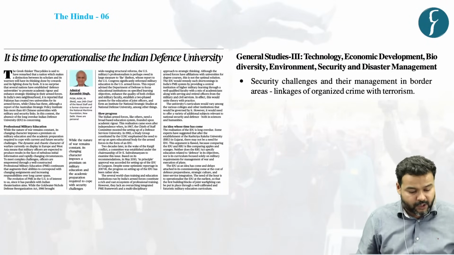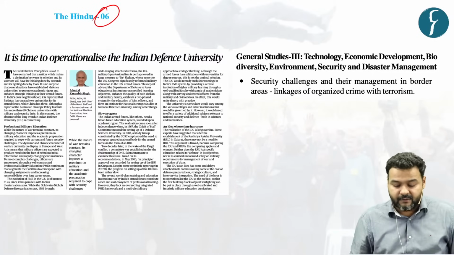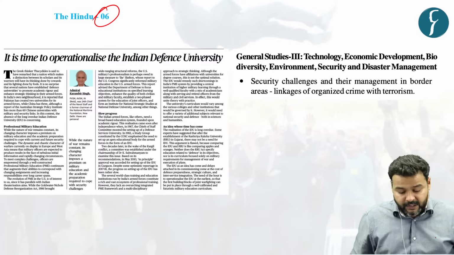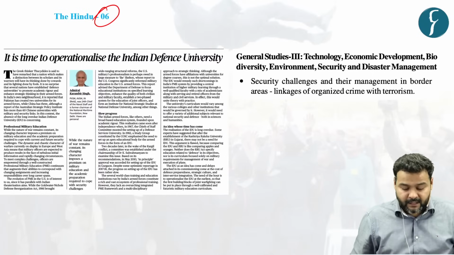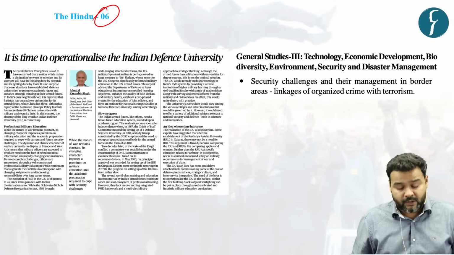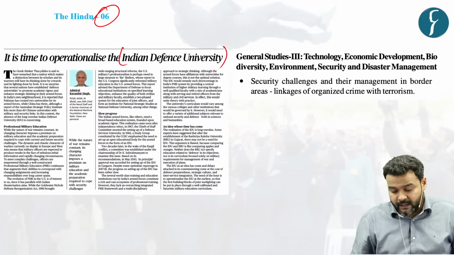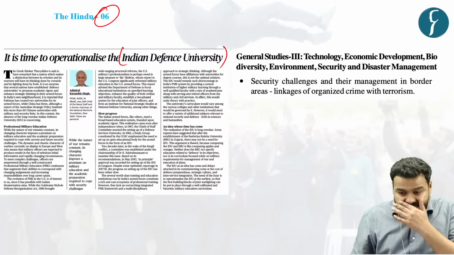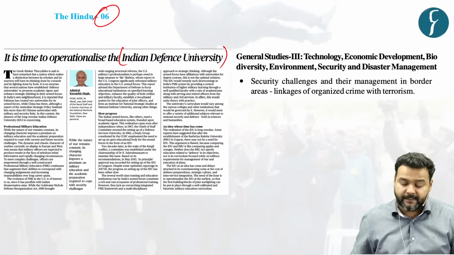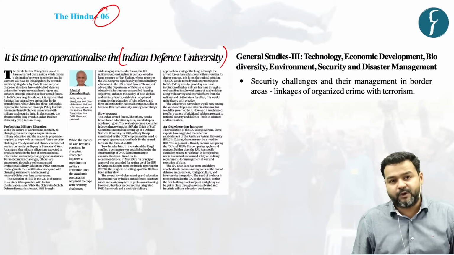Let us move on to the next discussion of today's session, which is based on a news article which featured on page number 6 of The Hindu newspaper. In this news article, retired Admiral Karambir Singh has argued for the establishment of an Indian Defence University. He puts forth his argument on the basis of recommendations of various committees and the practice that has been going on worldwide.